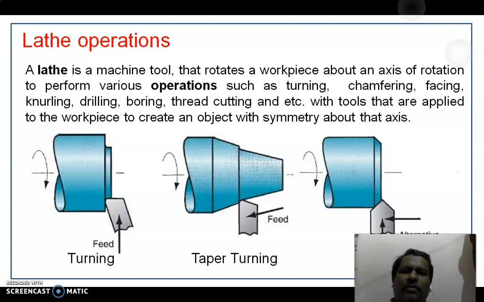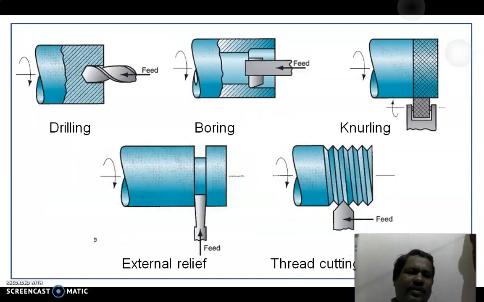So the turning, taper turning and facing operations are given schematically in the figures. First one is turning operation, second one is taper turning, third one is facing operation. Then the drilling operation is given. Boring is the enlargement of the drill hole. Knurling makes the rough surface in order to hold or grip your workpiece. External relief and thread cutting operations.